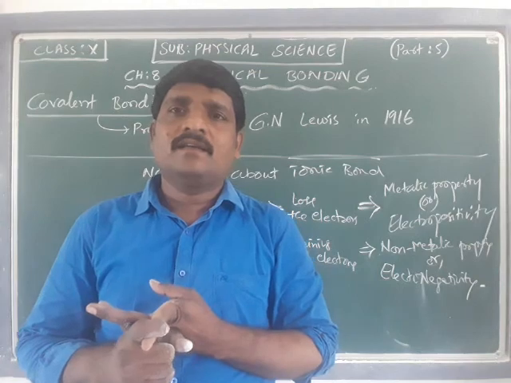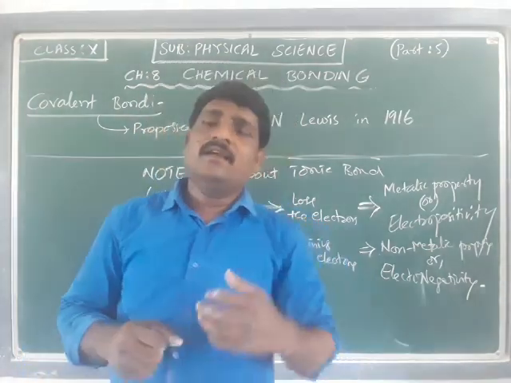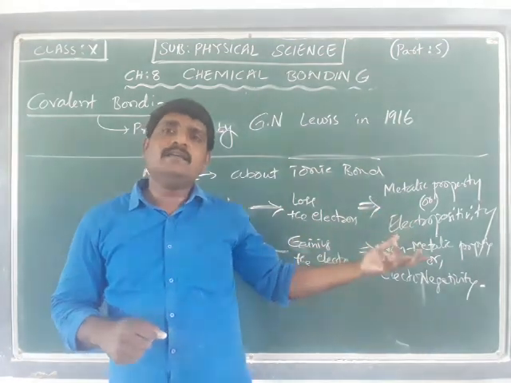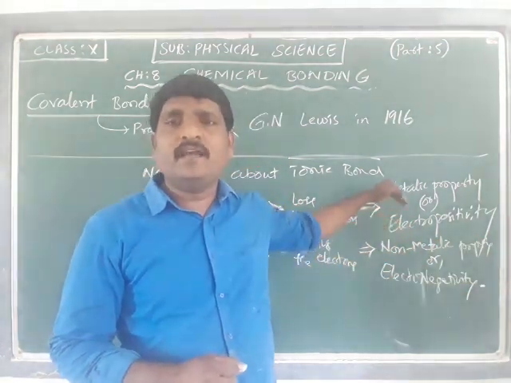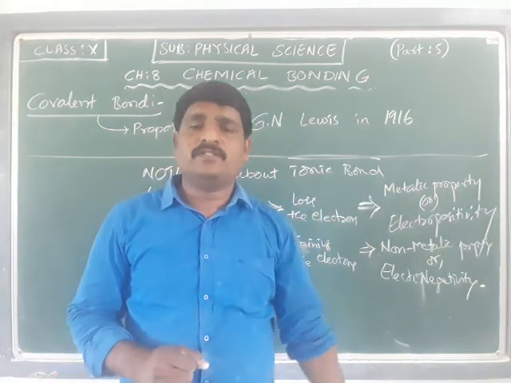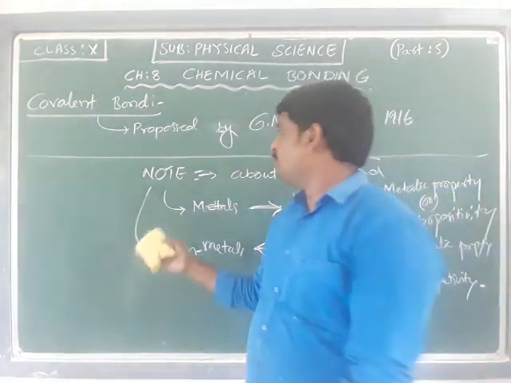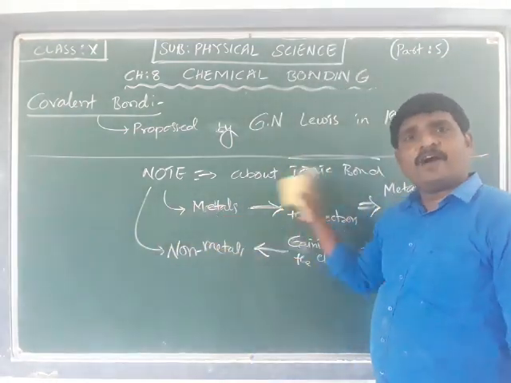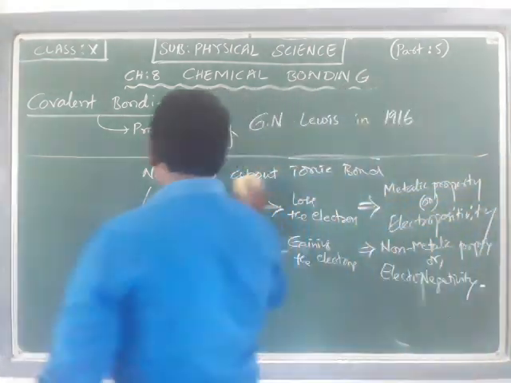Accepting electrons gives the anion, that is electronegativity. Giving or losing electrons to attain the octet and form the cation is called electropositivity. That is a note under ionic bond that you have to keep in mind. Usually metals will form cations, and non-metals will form anions. That is one more point you have to keep in mind.